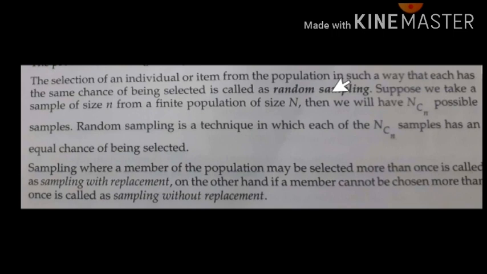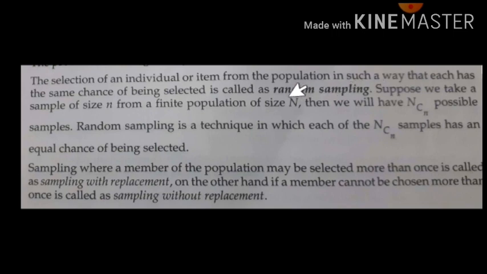In particular, if we select a sample from a population in such a way that each data has a chance of being selected, such a selection is called random sampling. So here we are describing a particular way of selecting samples.